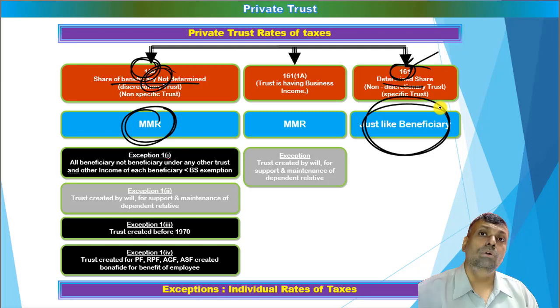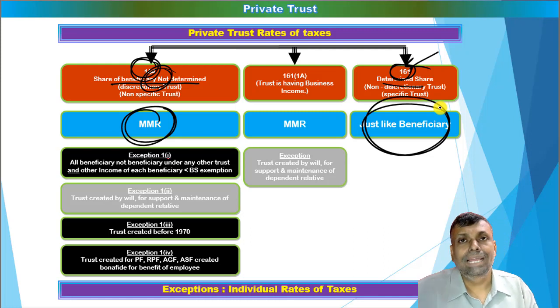I repeat. In other words, the tax rate decision, because this is ultimately with respect to the tax liability calculation, will be done just like the beneficiary. Just like the beneficiary in the sense that if the beneficiary is an individual, individual rates of tax. Supposing the beneficiary was an Indian company, then Indian company tax rate. Supposing the beneficiary was a foreign company, then the foreign company tax rate. So it depends on who is the beneficiary.